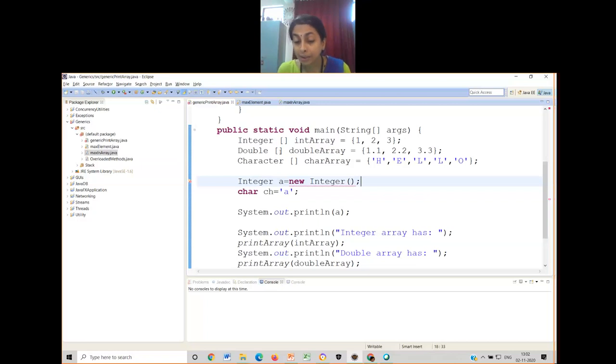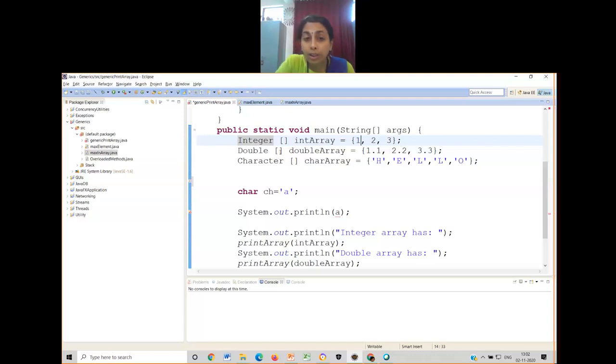So I want to make everything encapsulated. I want to protect them, I want to wrap them. I want to make Java 100% object oriented. Only for that, these wrapper classes were introduced, with the intention that Java has to be made 100% object oriented. So now this Integer, with capital I, is a class. So it can be instantiated, and that instantiation is done over here.